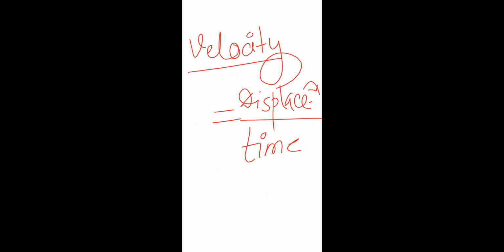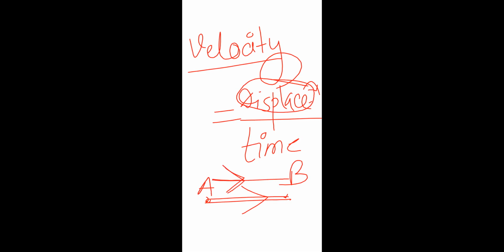Now, in the last class I discussed that displacement means the straight line path with direction. Suppose we are moving from A to B. This straight line path in a certain direction, so in this displacement there is a direction. It is vector, yes or no? So if the displacement is vector, then the velocity will also be what? Scalar or vector?